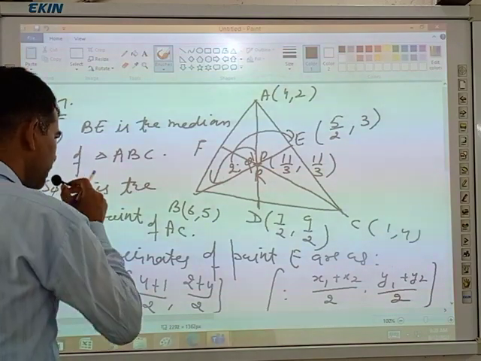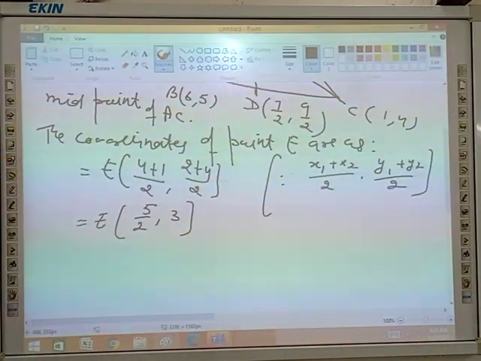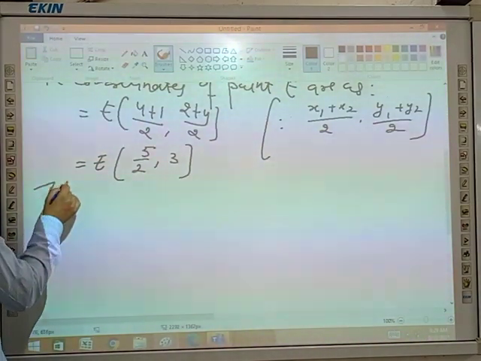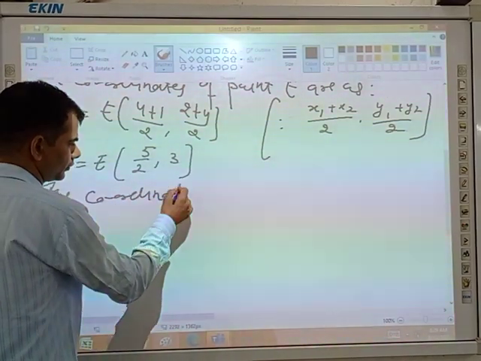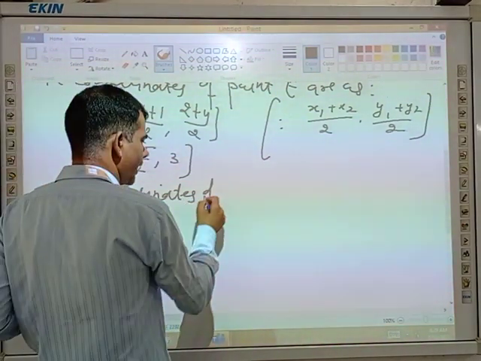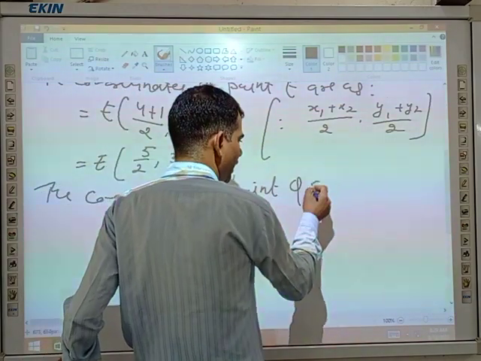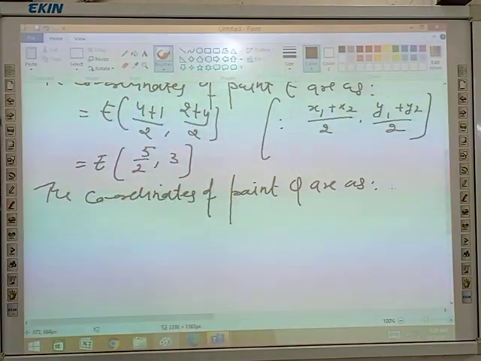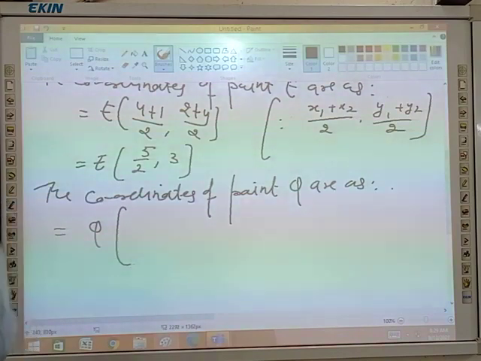Given or not? Given, sir. Yes. Now apply the section formula and find out the coordinates of point Q. Do it fast.